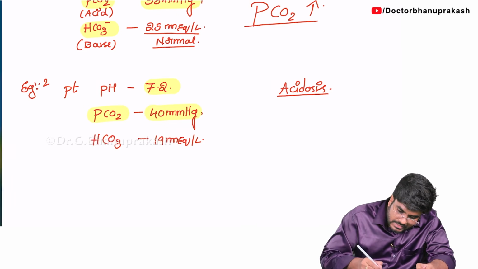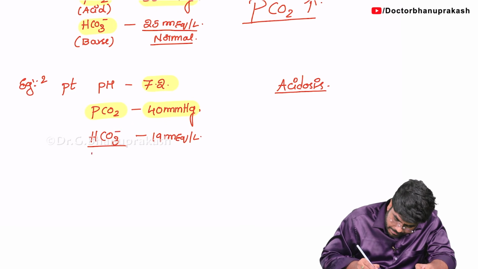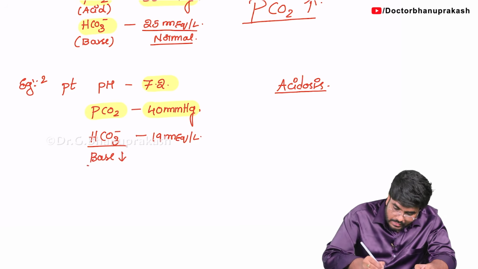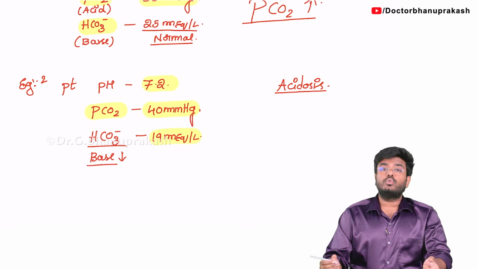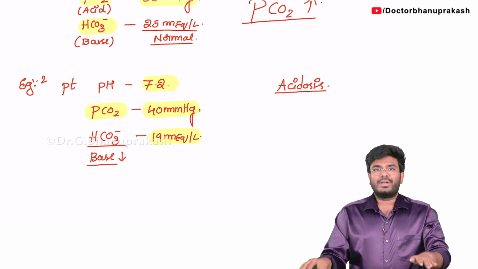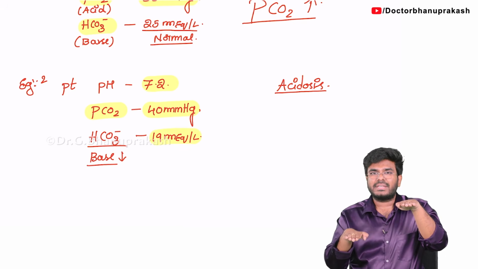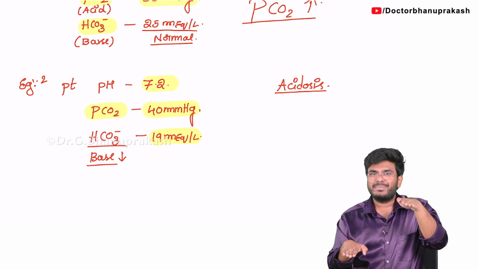But look at the bicarbonates. Now his bicarbonates are less. So bicarbonate, that is base, is now less. The normal value is supposed to be between 22 to 28. In this condition, bases are decreasing. So when the base value is decreasing, relatively acids will be more, no?